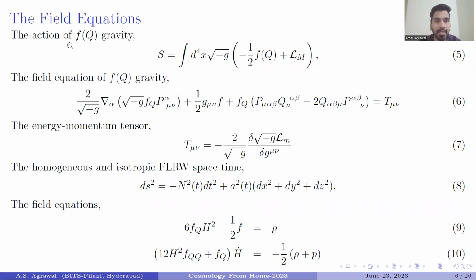Now by varying this action with respect to the metric tensor, one can easily get the field equation for this f(Q) gravity, and the energy momentum tensor for the matter content is represented in equation 7. Now we want to study this bouncing cosmology in FLRW spacetime, so we have considered this line element, which is represented in equation 8. For this line element, the field equations are represented in equations 9 and 10 respectively.